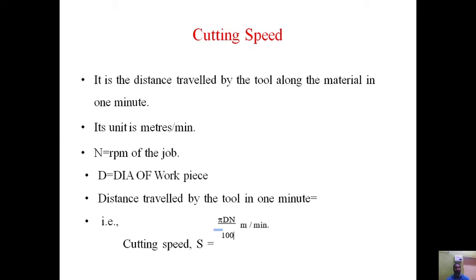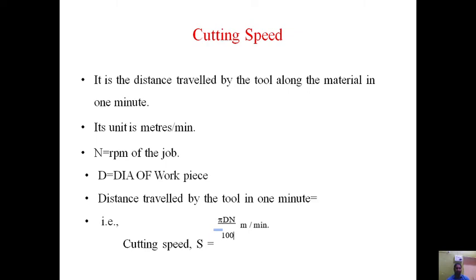If you consider N equals the rpm of the job and D equals the diameter of the workpiece, then the distance traveled by the tool, or cutting speed, in 1 minute is given by pi D N by 1000, where pi is a constant, D is the diameter of the workpiece, and N is the rotation per minute.